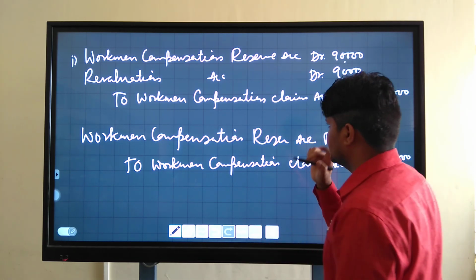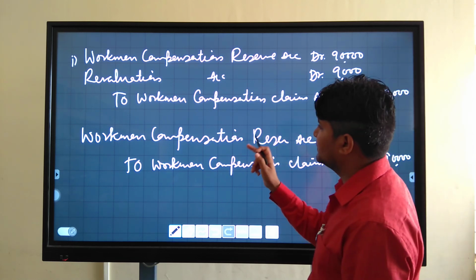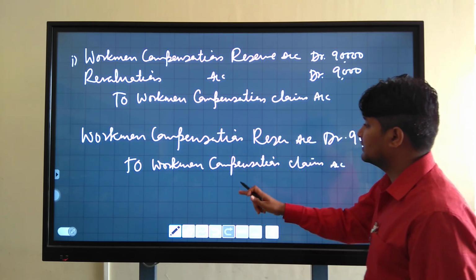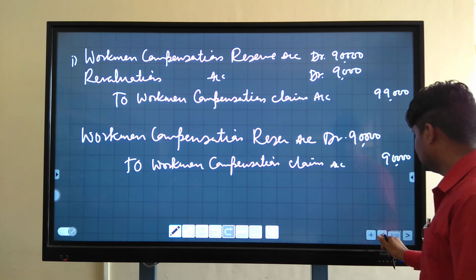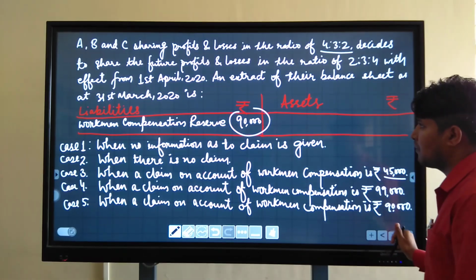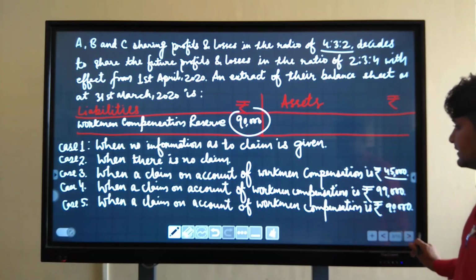You will transfer the total amount from workman compensation reserve account to workman compensation claim account.